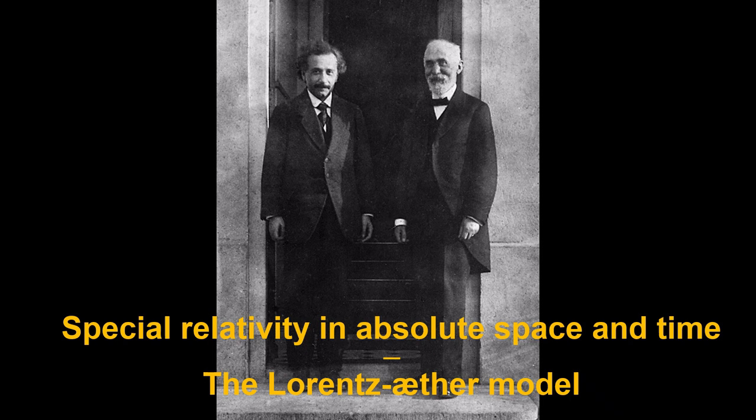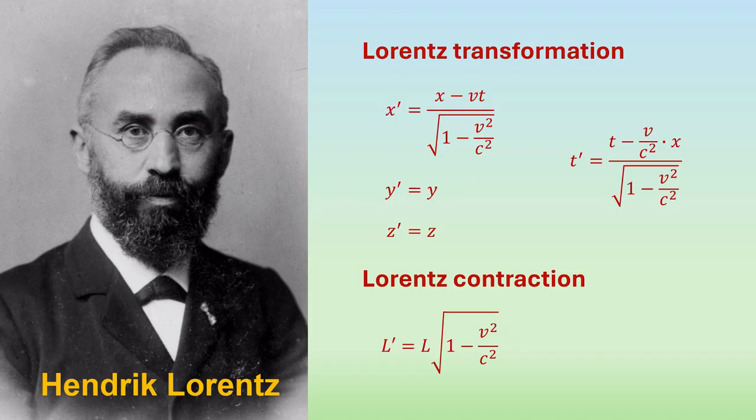You might be surprised to know that, yes, there is an alternative to special relativity. In fact, there has always been an alternative ever since Einstein published his ideas in 1905. It's known as the Lorentz-ether theory. Yes, it is a theory that involves an ether, and yes, it predicts the same observations also predicted by Einstein. The theory is named after Hendrik Lorentz, a Dutch physicist and contemporary of Einstein, the same person behind the Lorentz transformation and the Lorentz contraction.